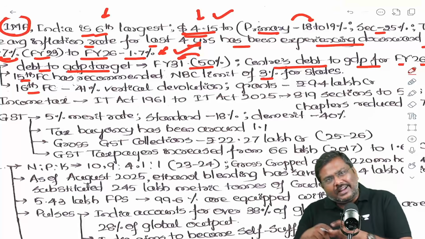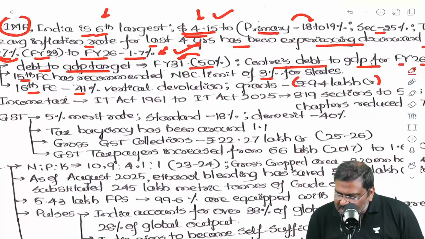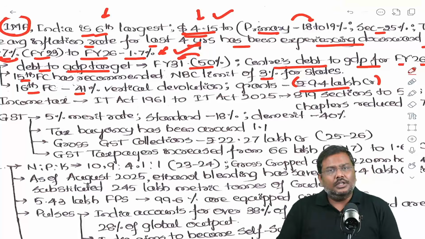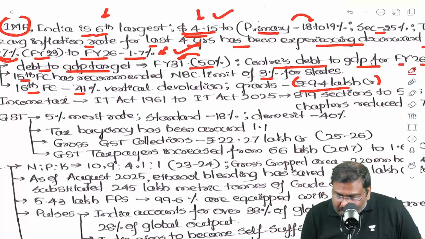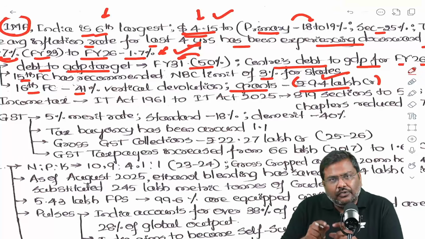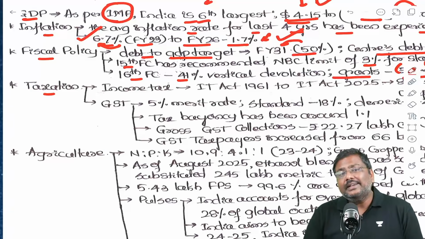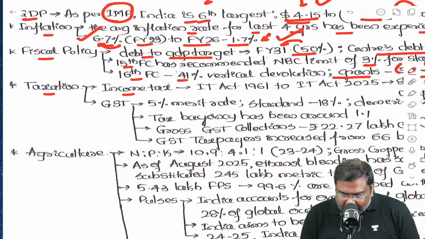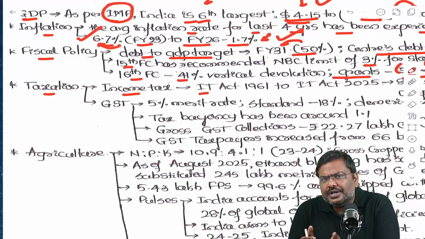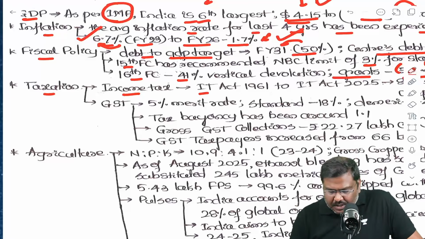16th FC has given a recommendation of vertical devolution of 41%, but please memorize this particular number. The total grants which have been recommended by the 16th FC to be given to the states is 9.4 lakh crore rupees. Now, after this, under the taxation system, the income tax, what can be the question in the coming years or in this particular, let's say mains examination?